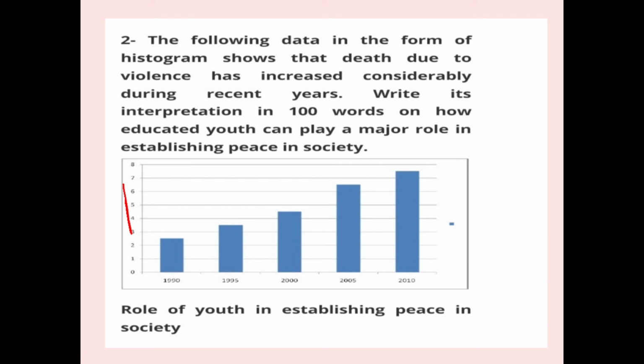In 2010, near about 7.5 lakh people were involved in establishing peace, and area can be given to you. If it's not given, you should not mention, and if it's given, you have to mention. And here no comparison is given. Then introduction will be there, body in one paragraph, and then conclusion.